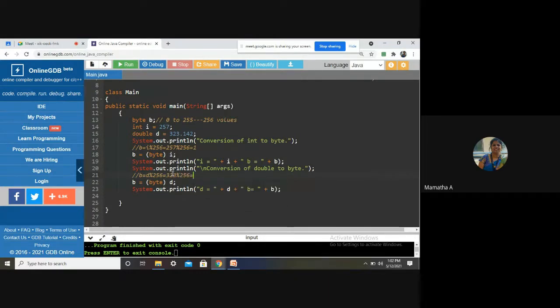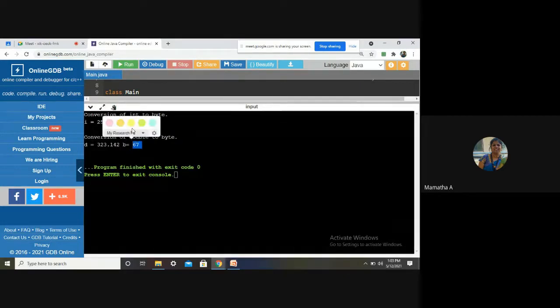What is the value there? 323 minus 256. Remainder, not the quotient. 67. You might question me, ma'am, why this .142 is left? Modulus will not work on floating point. It works only on integers. It will consider 323 only. So the answer is 67. That's how the answer here is 67 and 1.